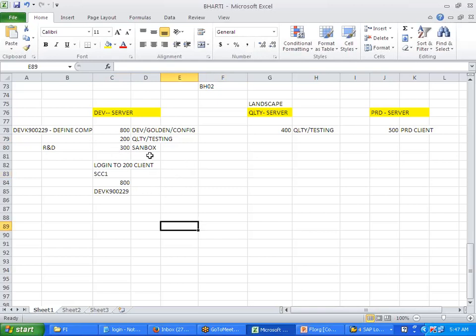Okay. Now this is the R&D sandbox. Then what is the difference between this testing and this testing? There are two. See here. This is the one. This is the one. What is the significance of these two testings? This testing is individual, specific to your module. Module specific.